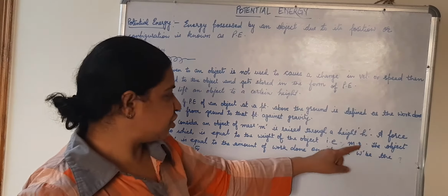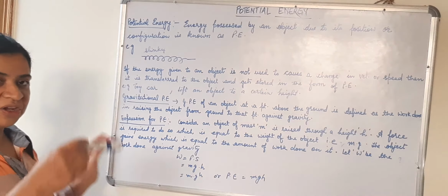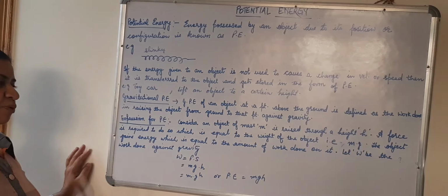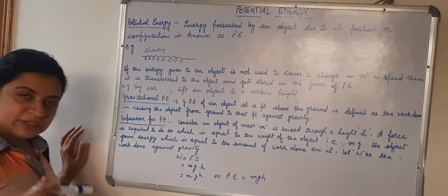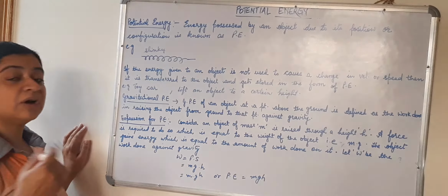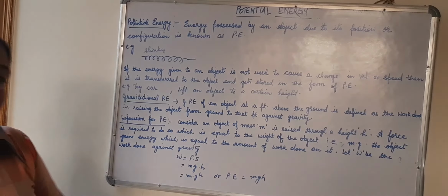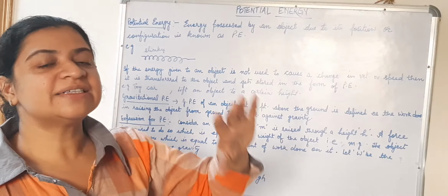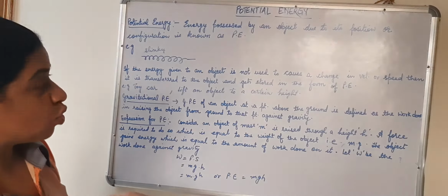That is mg. The object gains energy. When you put some effort on the object, that is you have applied a certain force on the object and the object has changed its position, that means the object has gained energy. How much energy? Which is equal to the amount of work done on it. The amount of effort you put in and the height you took it to, that is the amount of work done, or that is the amount of energy which will get stored in the object.